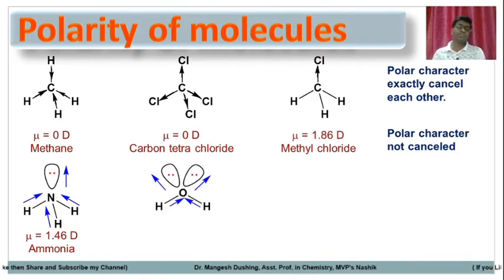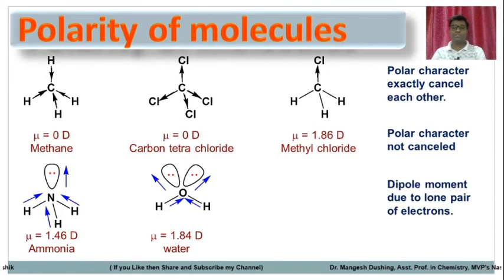The water molecule is also a polar molecule. Oxygen pulls electrons towards itself, so there is charge separation from the hydrogens towards the lone pairs. So the molecule becomes polar. It has some dipole moment. Mu is equal to 1.84 debye. The water molecule becomes more polar than ammonia.